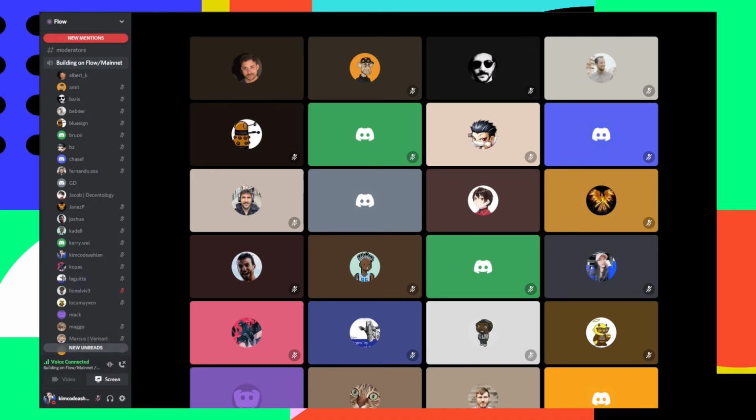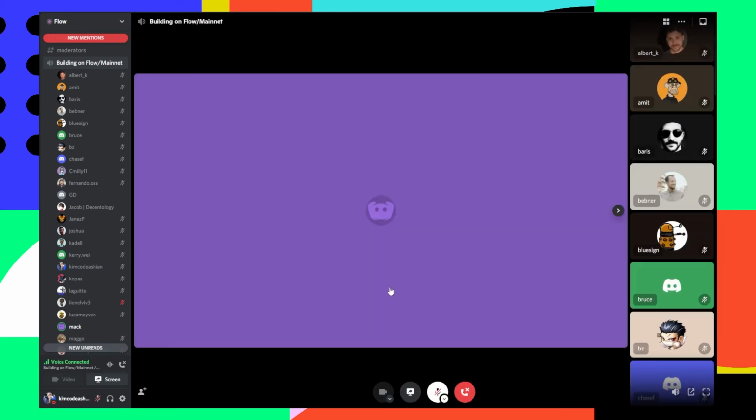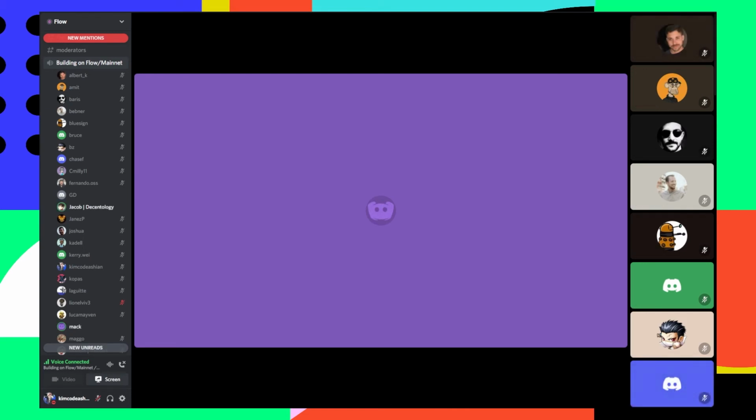Mac, go ahead. Yeah, this looks really great. I think having a no-code tool in the Flow ecosystem for building and composing smart contract systems is a huge win. So awesome work, thank you so much. Just wondering, Nick, what, if any, future plans you have in terms of smart contract modules or anything else for this.